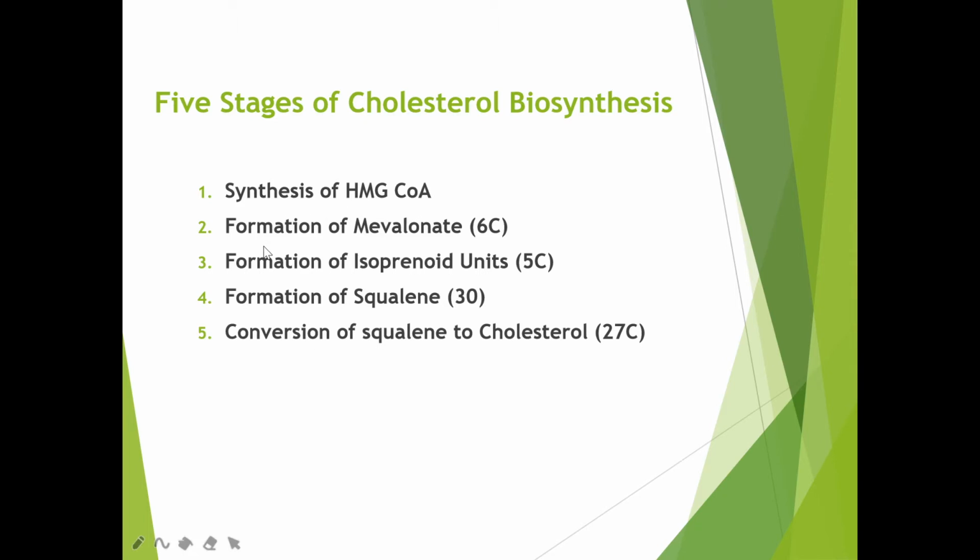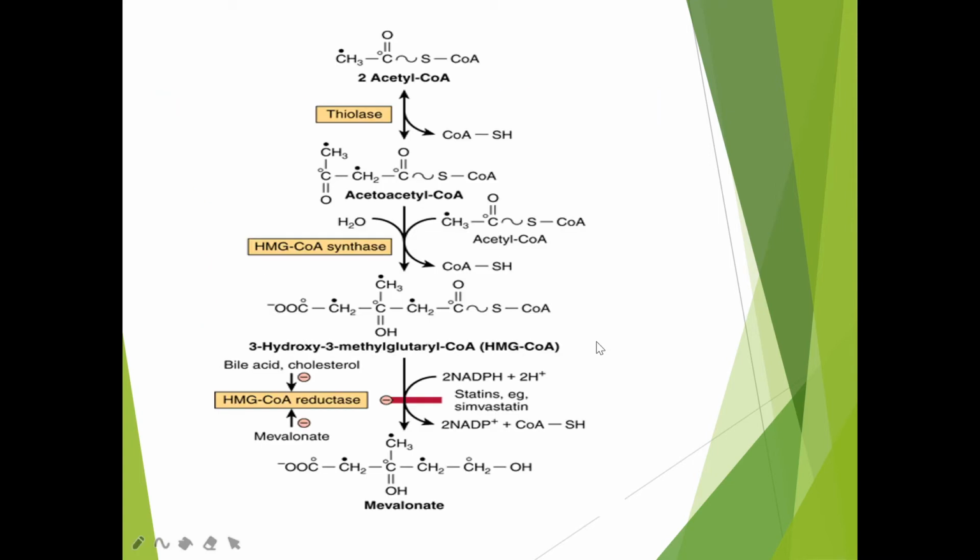The second stage is the formation of mevalonate, a 6-carbon compound, and conversion of mevalonate into a 5-carbon isoprenoid unit. From this isoprenoid unit we get the parent compound squalene, a 30-carbon compound. Then I have to convert this squalene into cholesterol, 27 carbon.